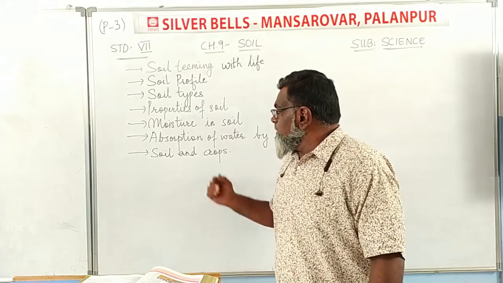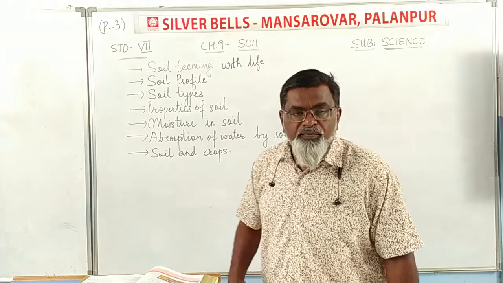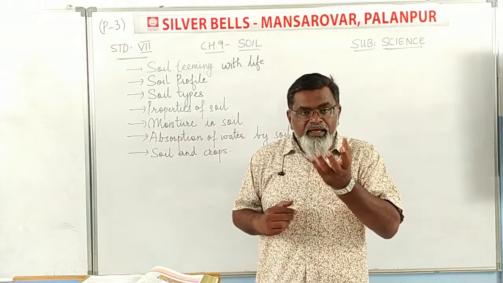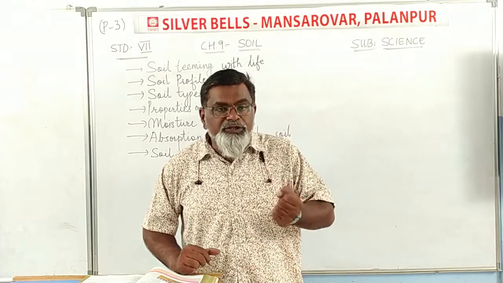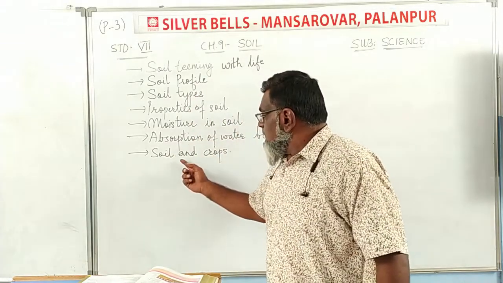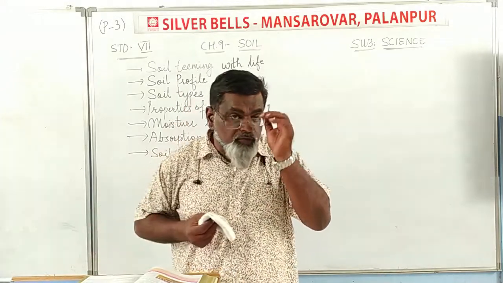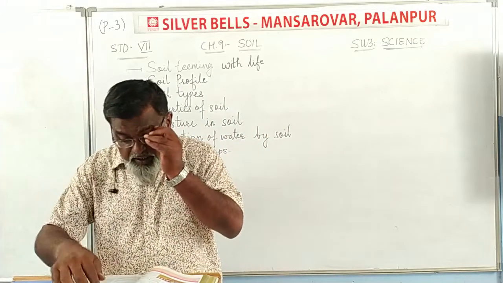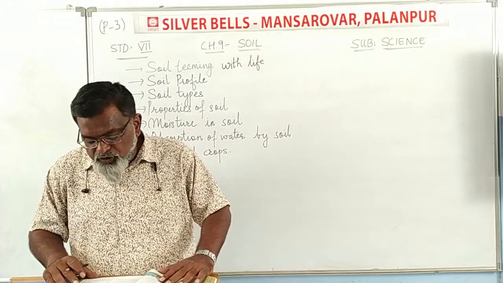So in this part, we are going to study absorption of water by soil and soil in crops. What do you mean by absorption? It means what amount of water is absorbed by soil and how much water is required to grow plants. And the last one is soil and crops. The correlation between soil and crops we are going to study in that last part. So now we are going to study absorption of water by soil.